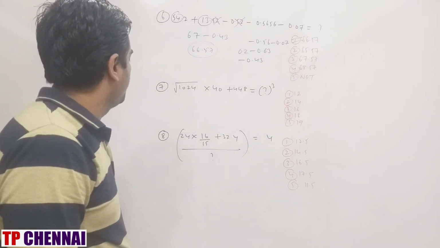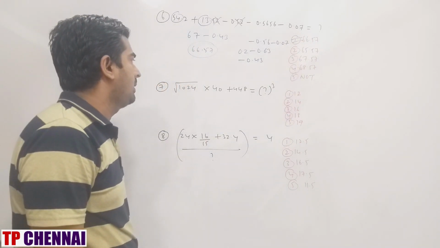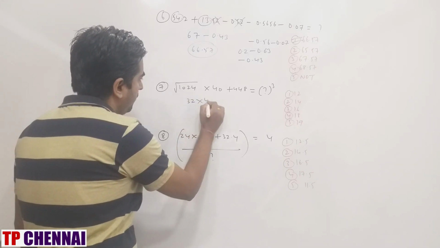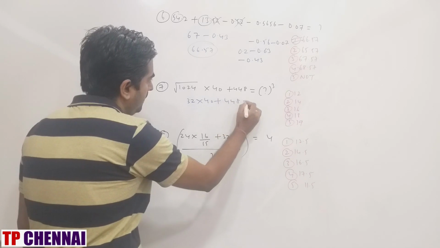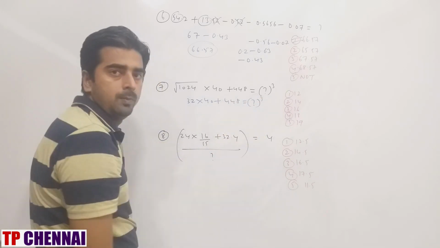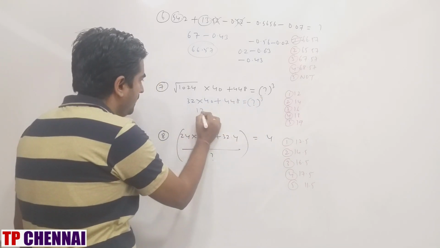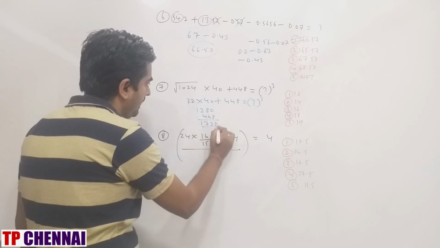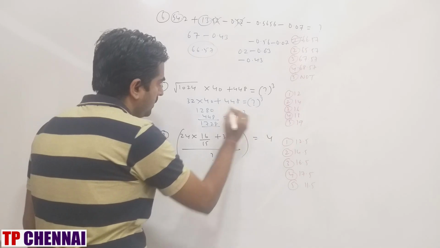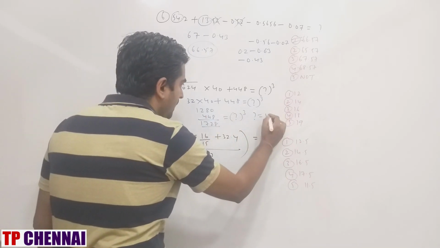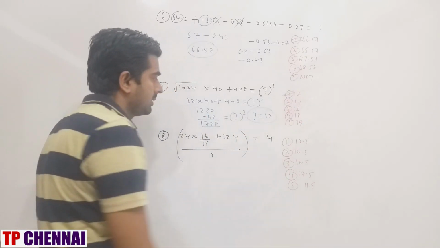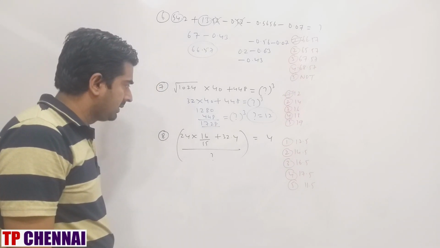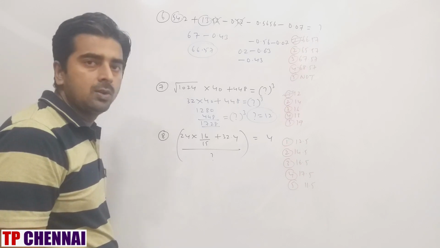Next one: square root of 1024 into 40 plus 448 is equal to question mark cube. This is 32 into 40 plus 448 is equal to question mark cube. That is 1280 plus 448, which is 1728, equal to question mark cube. So the question mark is 12. My answer is the first option. Eighth one: 24 into 16 by 15 plus 32.4, whole divided by question mark, is equal to 4.